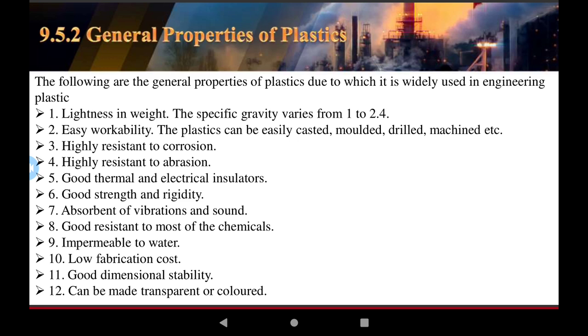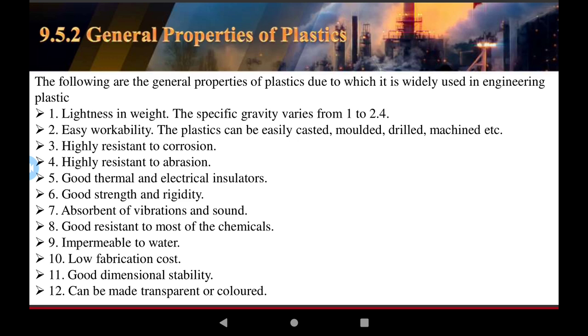The plastic material is an absorbent of vibration and sound. It has good resistance to most chemical reactions. It is impermeable to water, so plastic is used to drain rainwater on roofs and sheds. It also has a low fabrication cost.